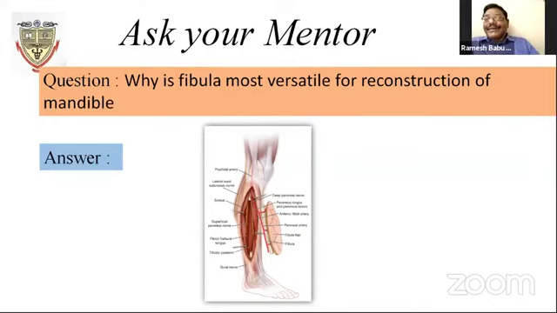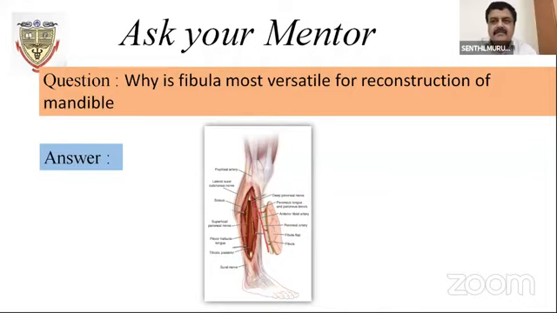Thank you very much for your valuable time for this, especially for the postgraduates. Yes, and it's a continuation of the update research that has been discussed. Now we are going to the reconstructive part, in which you are more versatile. So for the first question, what students have been asking: why is the fibula more versatile for reconstruction of the mandible? Why is the fibula graft used?